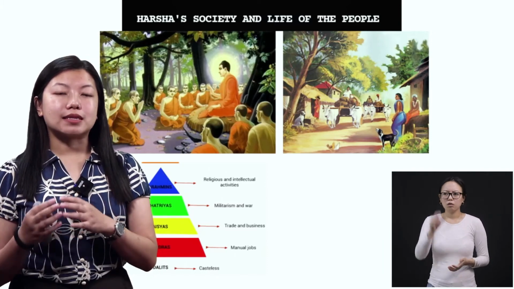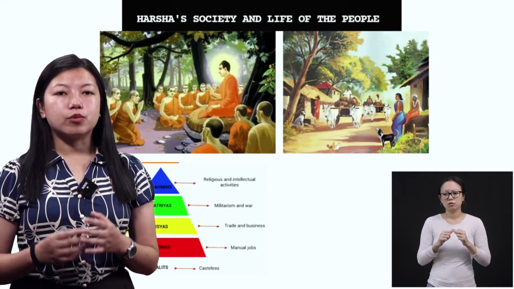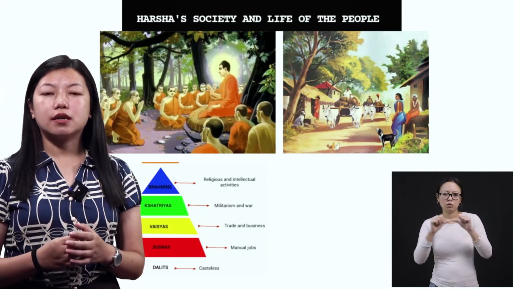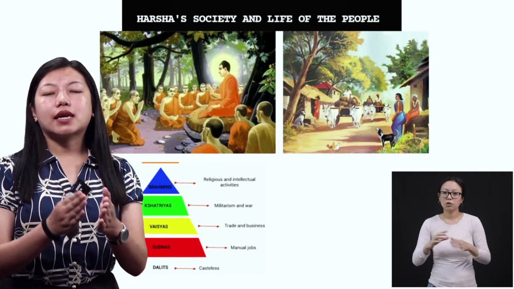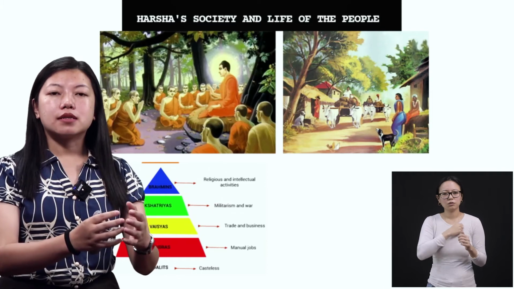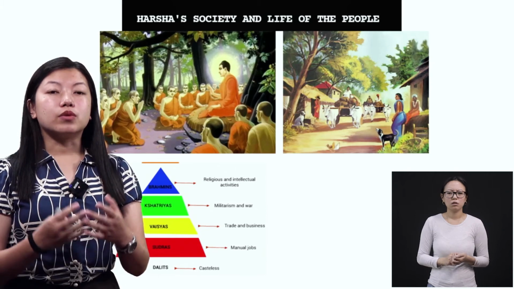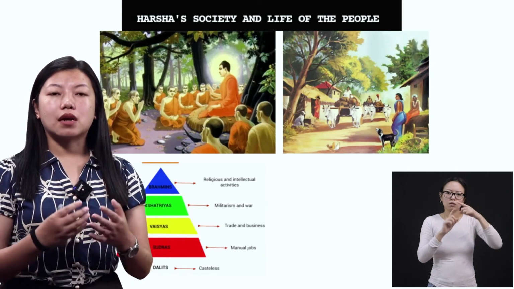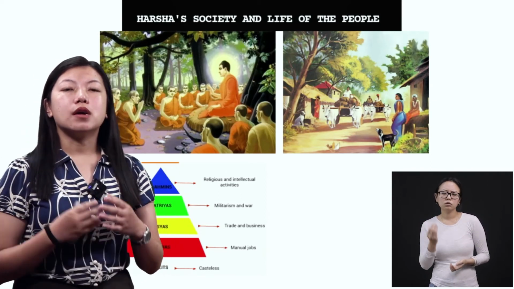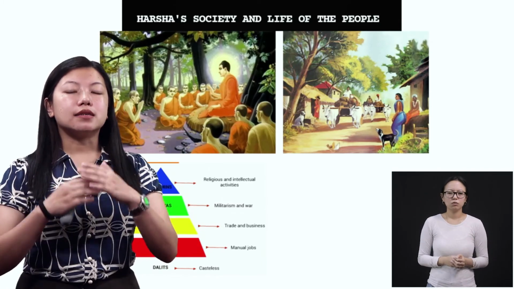Also Harshavardhana, as a king, he used to visit these areas, and he used to keep a good relationship with his people. And also we can see that during Harshavardhana, there was caste system, okay. The society was divided into 4 different classes, where people of higher class were appointed for temple works. Some used to do work as a trader, as a merchant, as an artisan. Some of them were teachers, all right. Some of them were doing all the cleaning jobs in the society, all right. So they had a division.